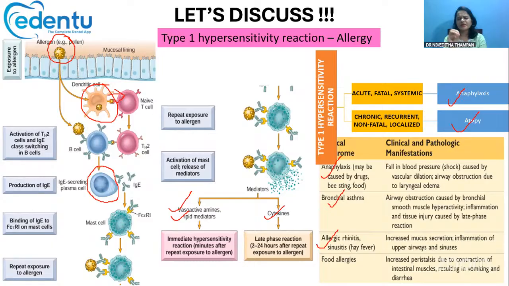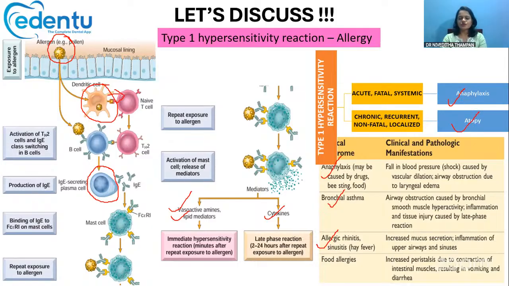Just minutes after exposure to the allergen, there will be lip swelling and difficulty in breathing. These are typical features produced by the vasoactive amines and lipid mediators. The late phase reaction, which occurs 2 to 24 hours after repeated exposure to the allergen, is mainly produced by the cytokines.